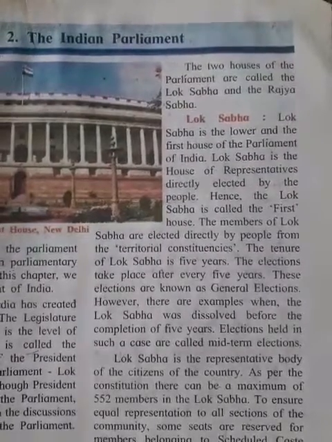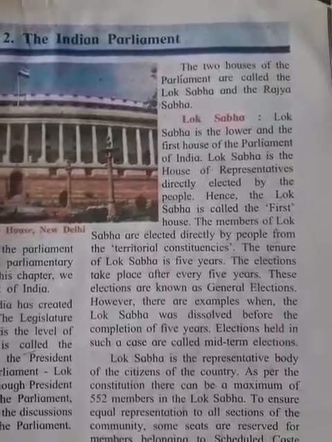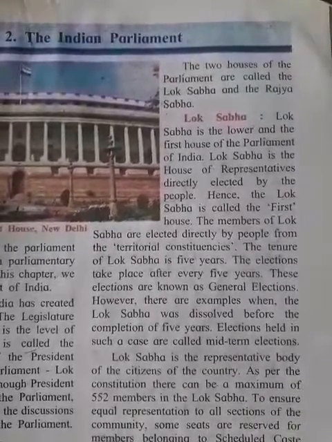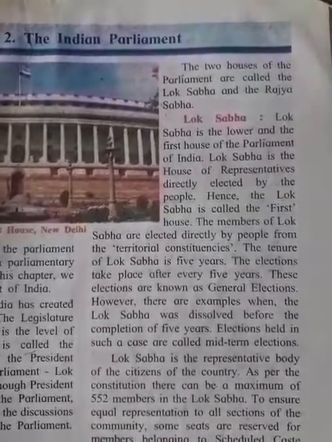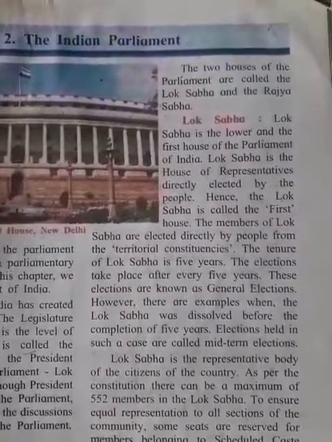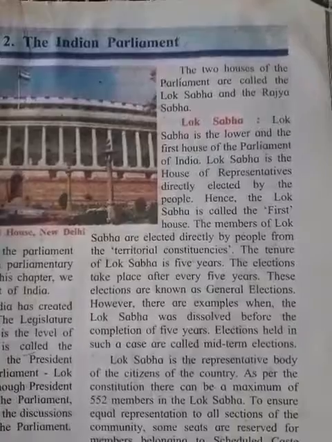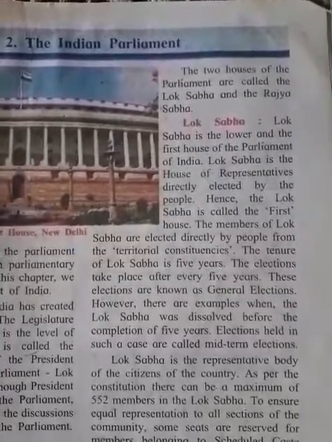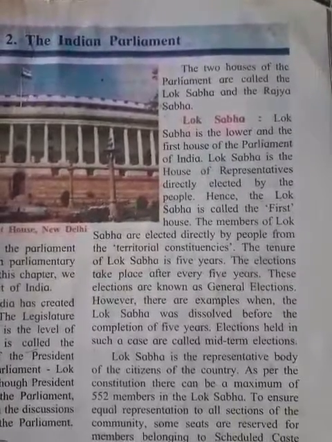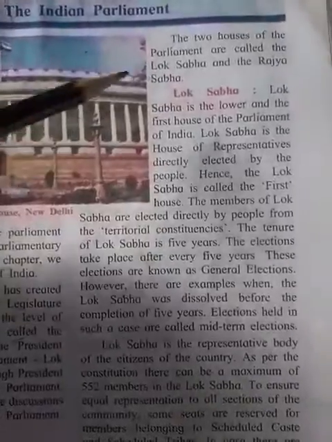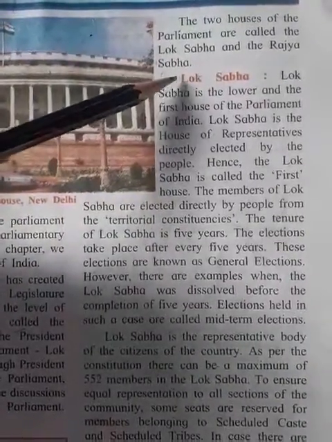And we also learned that the states have a different number of seats in Parliament. It depends on the population of the territorial constituencies, right? So today we will learn about Lok Sabha.